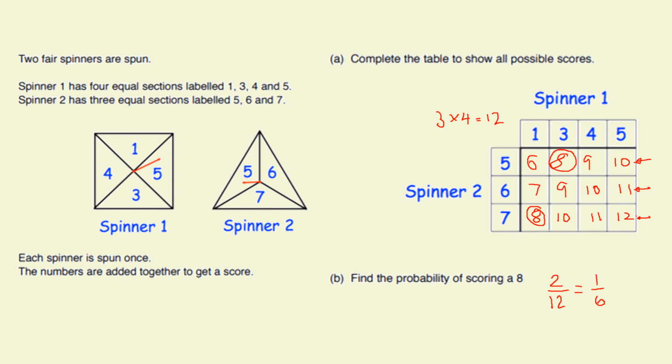Okay, so that sample space diagram, the table that we filled in, helps us to answer that question. It'd be quite difficult to answer that question without the table. But we've got a 1 in 6 chance of getting an 8.